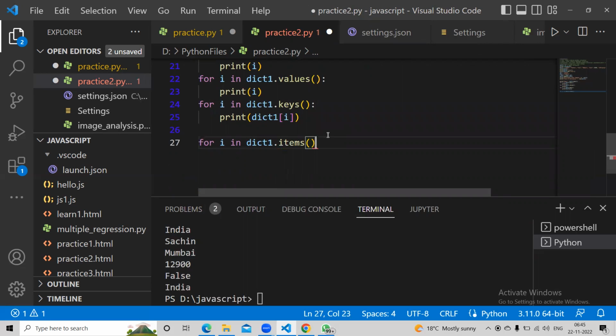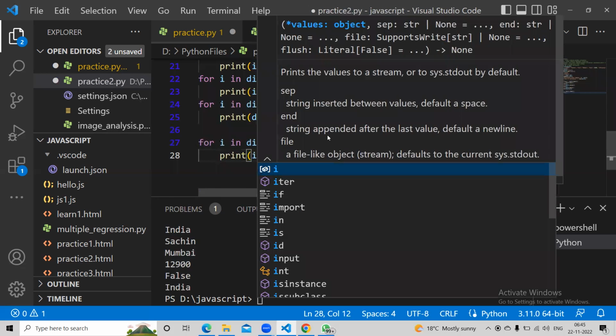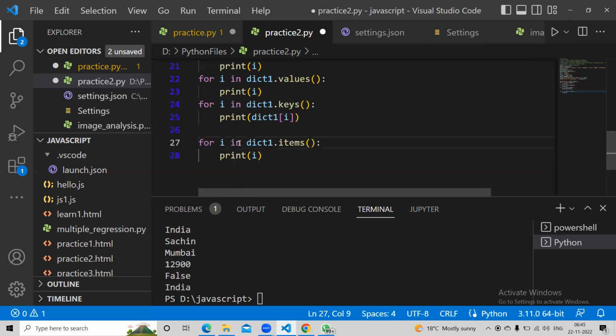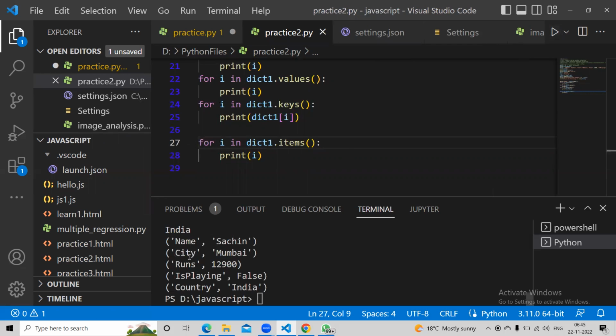Dictionary one items, print I. Now when you run it, items will give you key comma value, key comma value, key comma value, like the enumerate function. Enumerate, by default, would take 0, 1, 2, 3, 4. But here, since you have given the key, it is taking the keys.